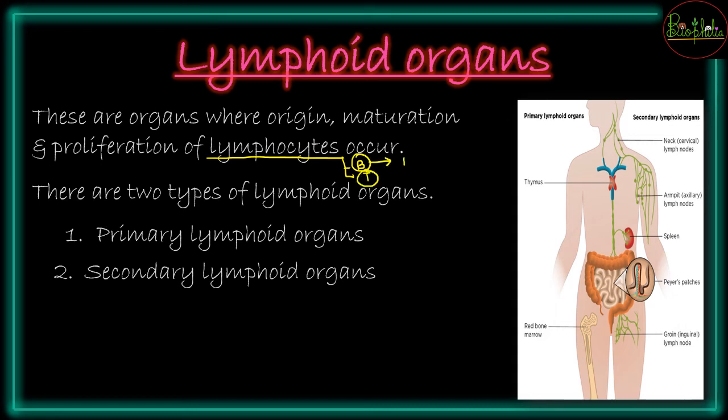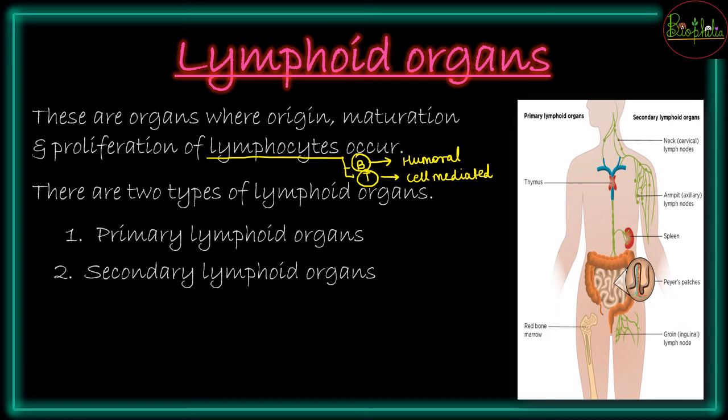B lymphocytes will be undergoing the humoral immunity, और T lymphocytes जो होंगे they will be undergoing the cell mediated immunity. So this is very important कि lymphocytes produce हो जाए, and these organs are nothing but the origination, maturation and proliferation sites of these lymphocytes.